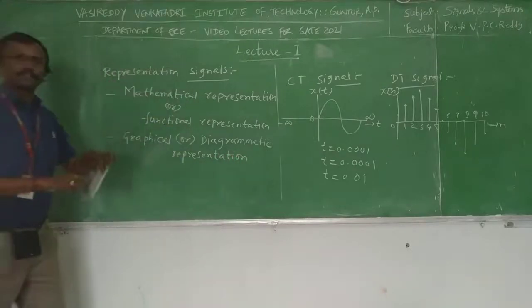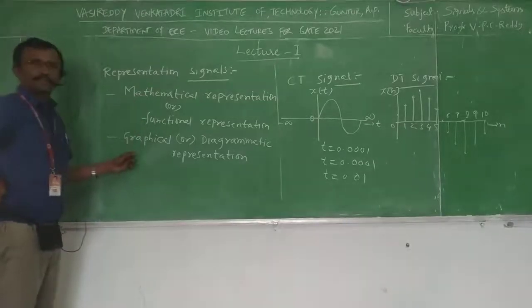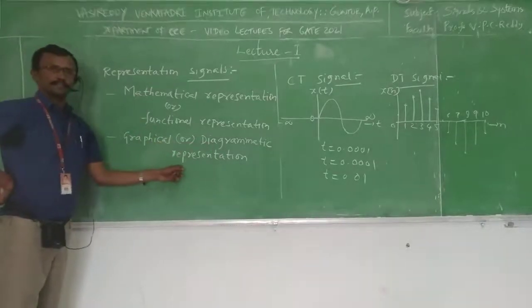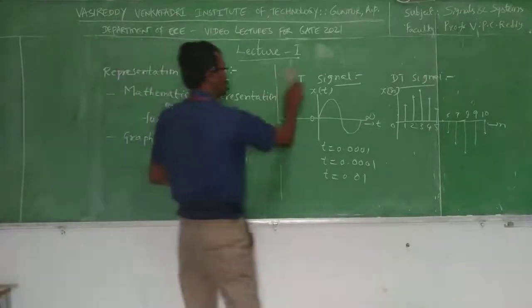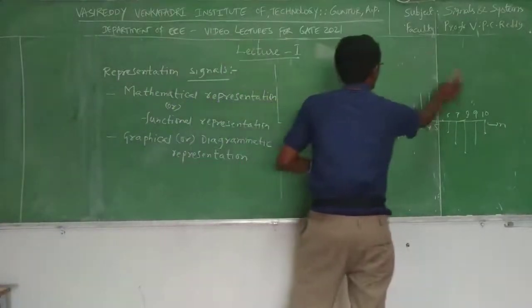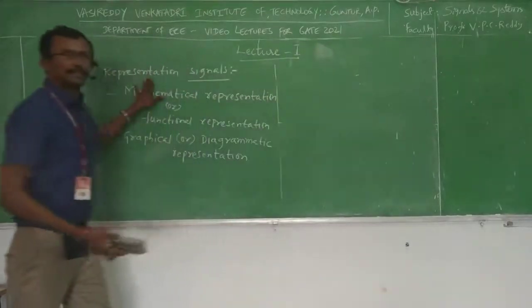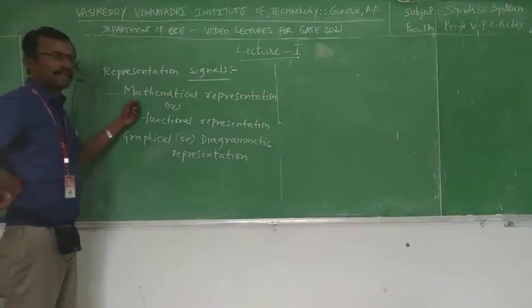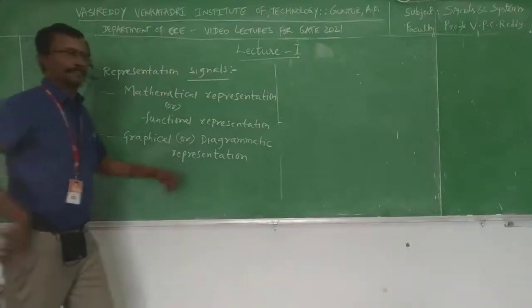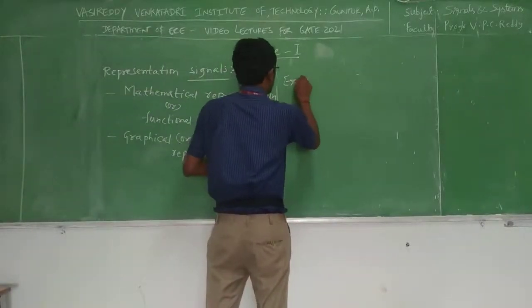Okay, we can represent signals in two ways. First one is mathematical representation, second one is graphical or diagrammatic representation. Now we will see one example for these two representations. The signal may be continuous time signal or discrete time signal. Any signal can be represented in terms of mathematical and graphical representation. We will see an example.